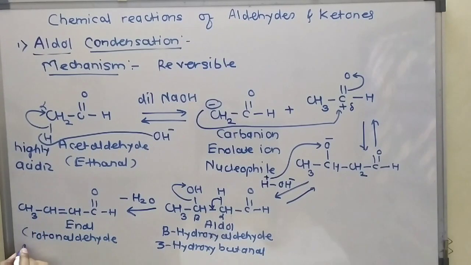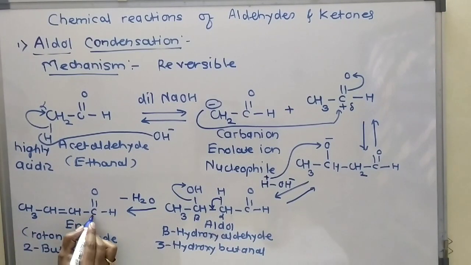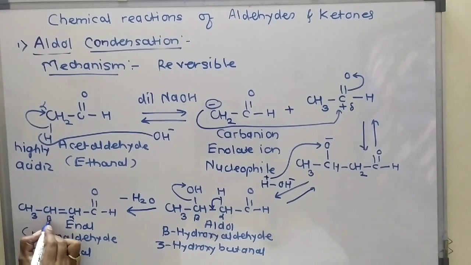So I will write here 2-but, en for the carbon-carbon double bond, and due to the aldehyde, al. This one is 2-butenal. We can also call this compound, this one is the carbonyl carbon, this one is alpha, and this one is beta, an alpha, beta unsaturated aldehyde.